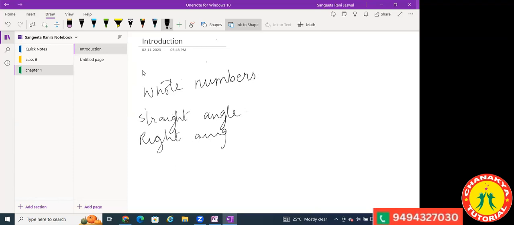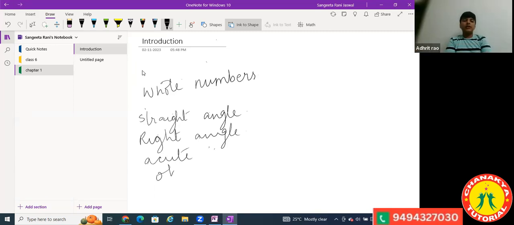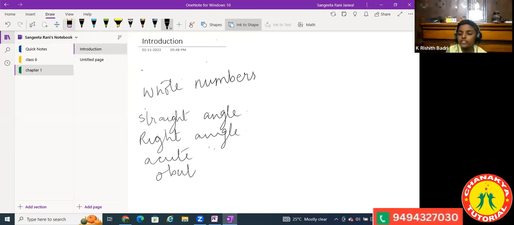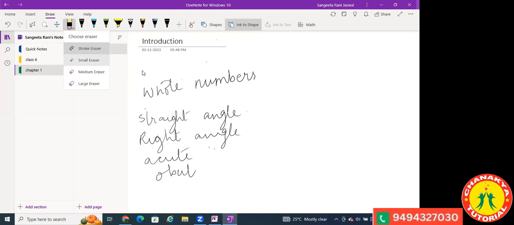What is an acute angle? Ma'am, an angle below 90 degrees. An angle which is 0 to 90 degrees. Good. And what is an obtuse angle? Above 90 degrees and below 180 degrees. Okay, obtuse angle.